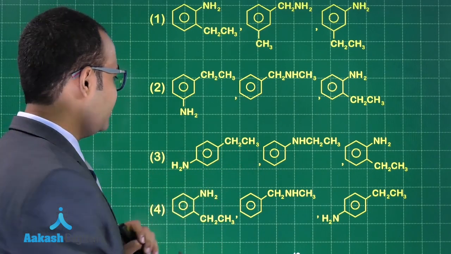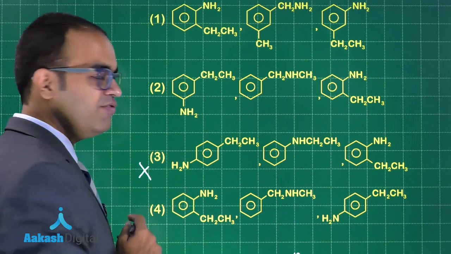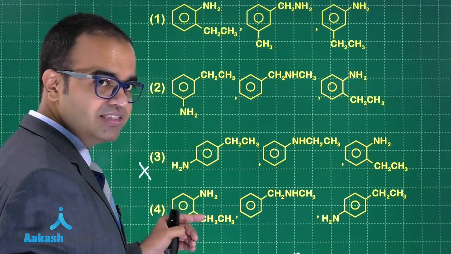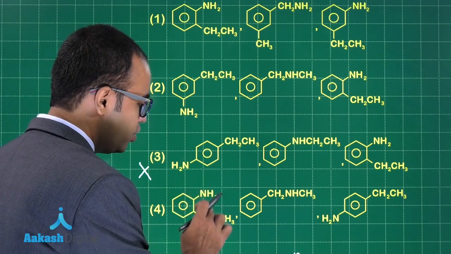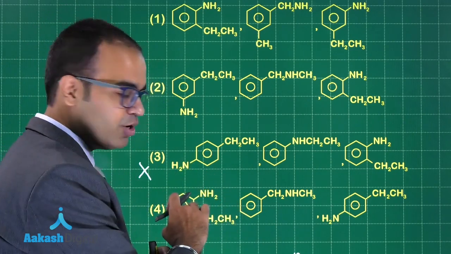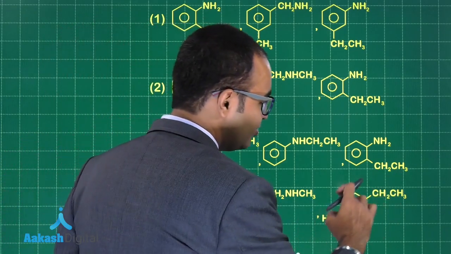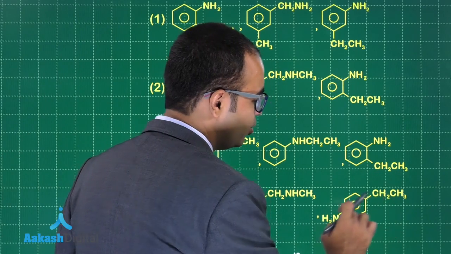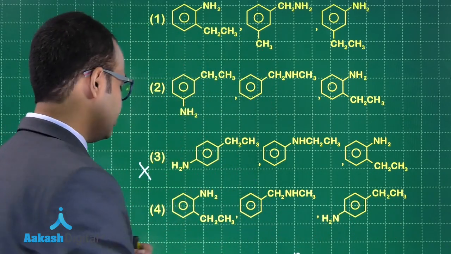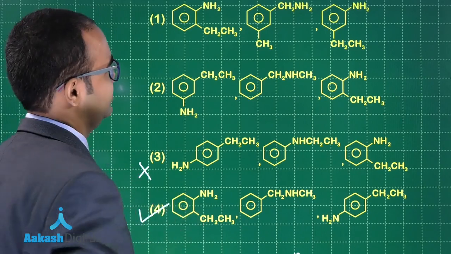So the third option is not what we are looking for. In option 4, NH2 and CH2CH3 at ortho position: NH2 gets converted to OH and CH2CH3 gets converted to COOH, so this will show intramolecular hydrogen bonding. Here this will show intermolecular hydrogen bonding. Okay, so the correct answer is option 4, guys.